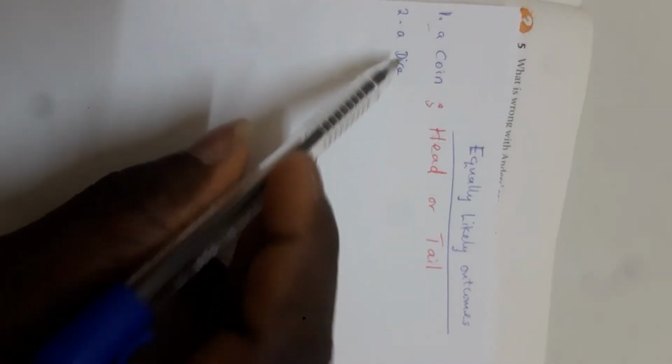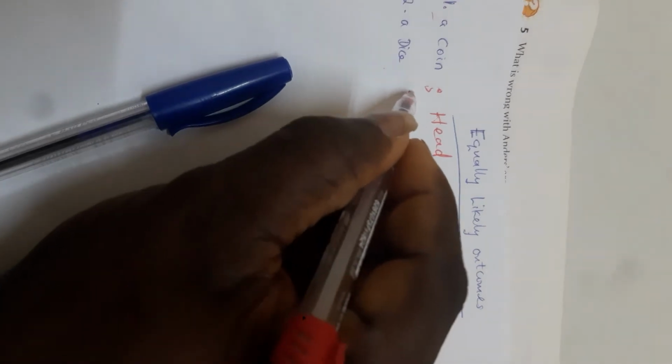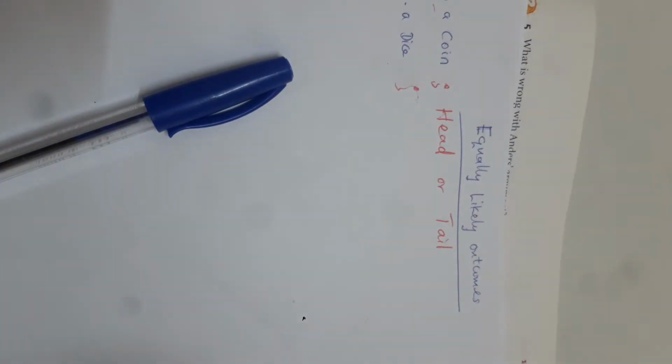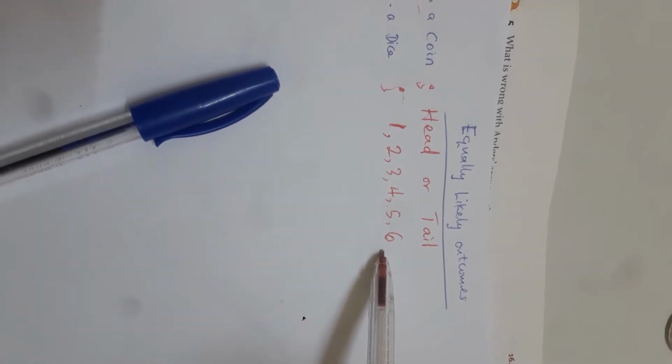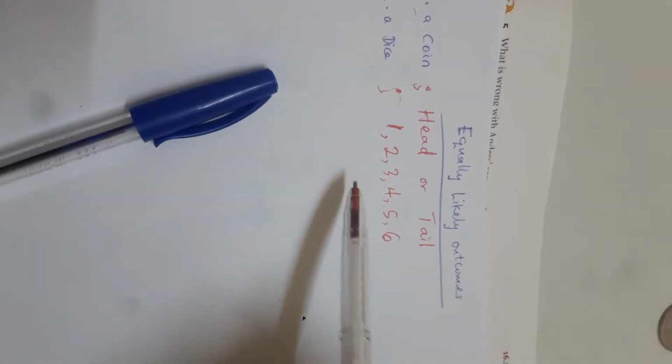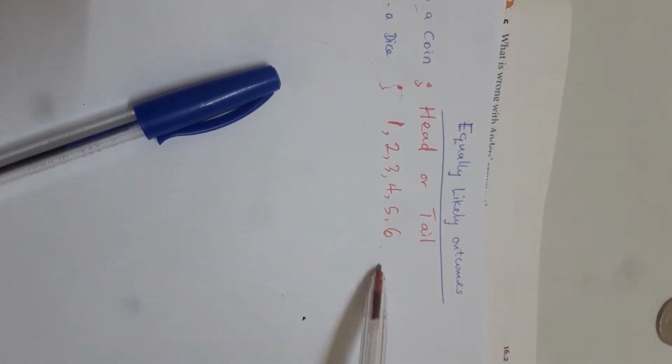Okay, now if I say the end result of a die, now you've all seen a die before. Okay, now a die has a total number of 6 outcomes, that is from 1, 2, 3, 4, 5, 6. Okay, a die will always have the outcome of 6 numbers.